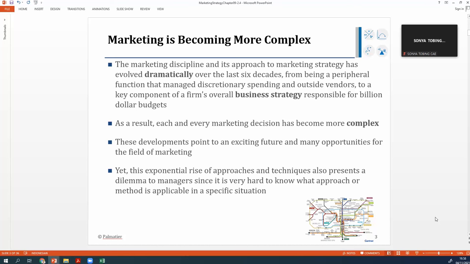And then, as customers react, we need to maintain our sustainable competitive advantage by developing our branding strategy on top of the offering. On top of the brand strategy is the relationship strategy. We need to build walls to hold against attacks from competitors. And then we also need to allocate our resources through budget allocation. So marketing is becoming more complex than it used to be.